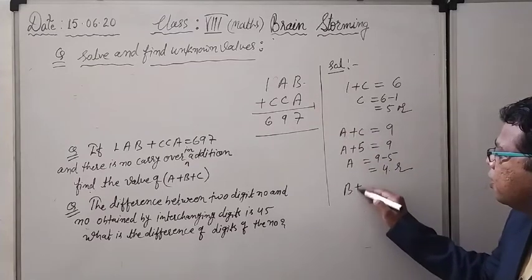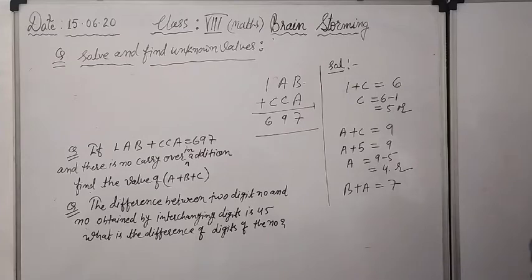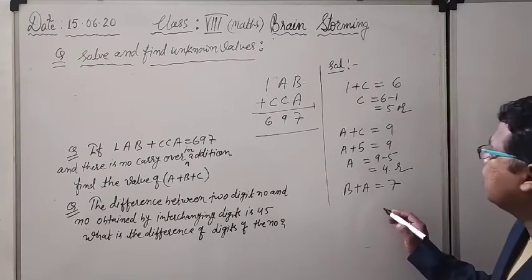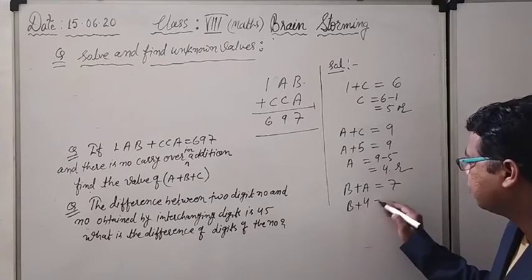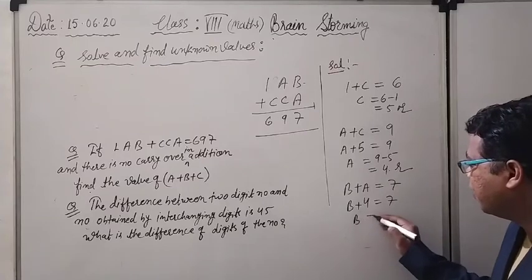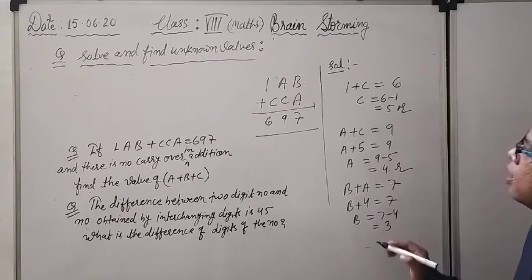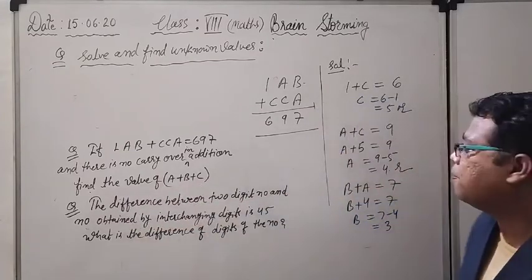And right now come to the last step. B plus A should be equal to 7. And if B plus A is equal to 7, the value of A is with me, 4, so I am putting it here. After that I can find out the value of B: 7 minus 4 will give me 3. And after that, what is required? Find the value of A plus B plus C.